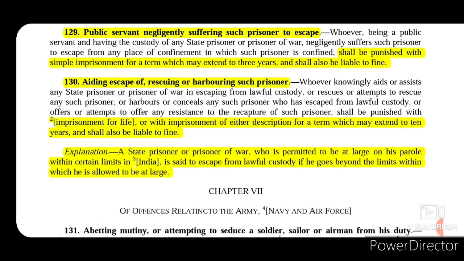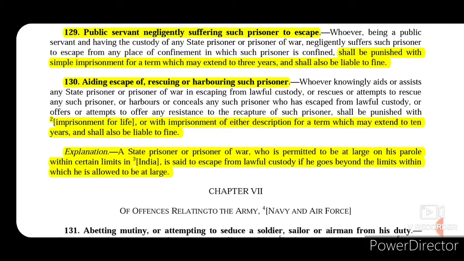Now section 129 says that if such public servant does the same thing but not voluntarily, by negligence. So public servant negligently suffering such prisoner to escape. If such prisoner escapes due to the negligence of such public servant who was to keep such prisoner in his lawful custody, then such public servant shall be punished for such negligence with simple imprisonment for a term which may extend to 3 years and shall also be liable to fine.